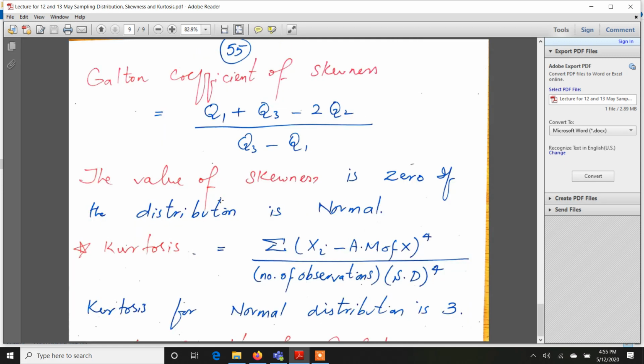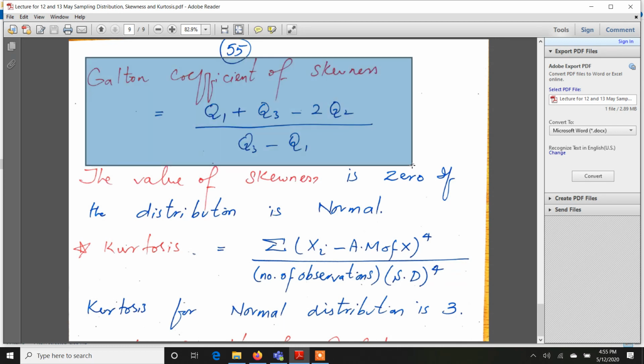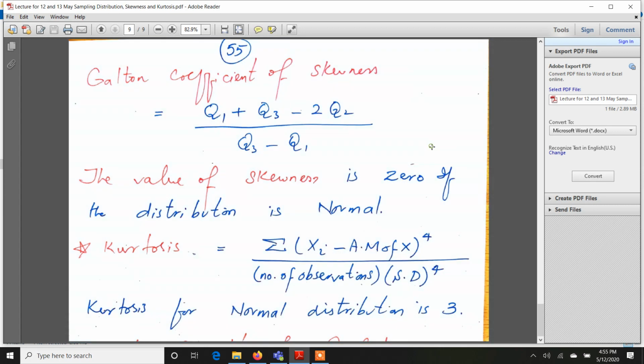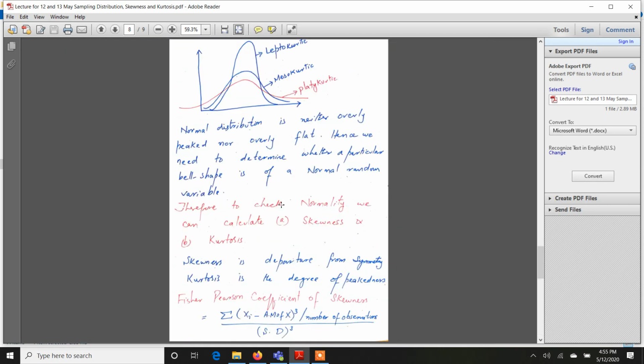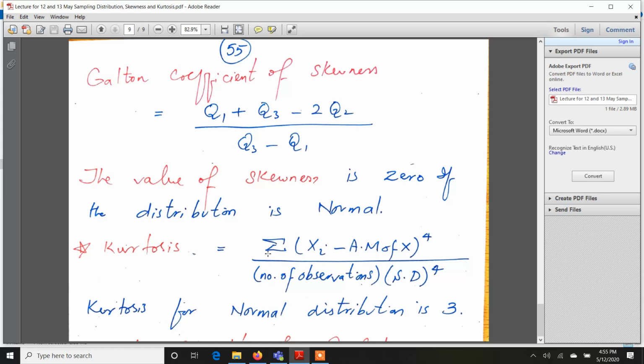Next, we calculate another alternate formula of skewness, right? It is not necessary that you apply both formulas. If you find that this particular formula using arithmetic mean and standard deviation is easy, it's perfectly all right. Another student might feel that he can easily calculate the quartiles, so he can calculate the skewness using the quartiles.